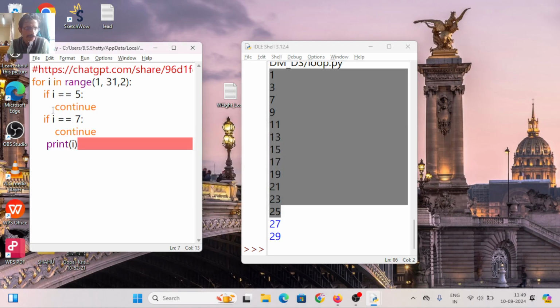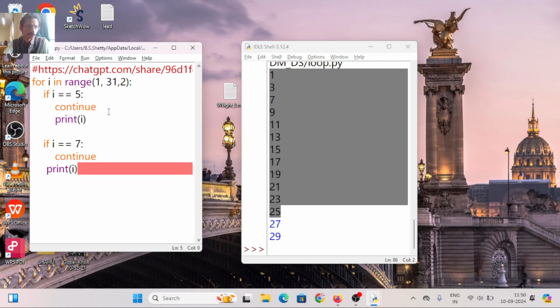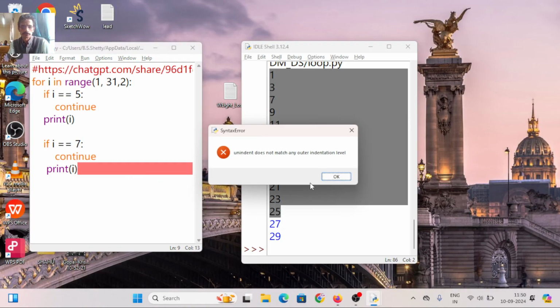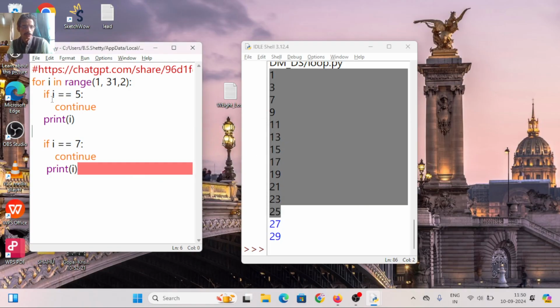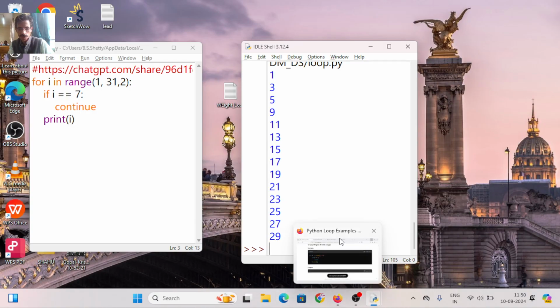Indent doesn't match. Okay, what I do? Better I remove this. I make it 7 here. Tell me what will happen now. Clear? Okay, let us go to the next example now.